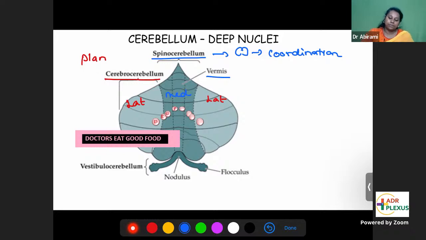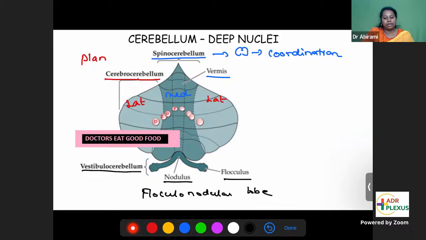The other part is the vestibulocerebellum. Vestibulocerebellum is made up of nodulus and flocculus. That's why it's called the flocculonodular lobe, flocculus and nodulus.